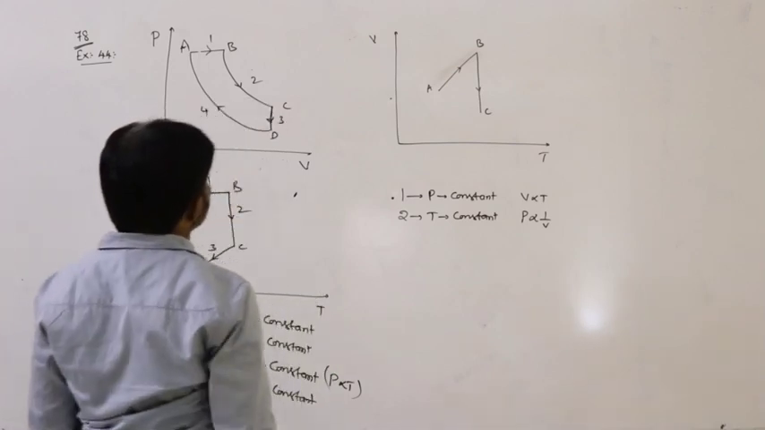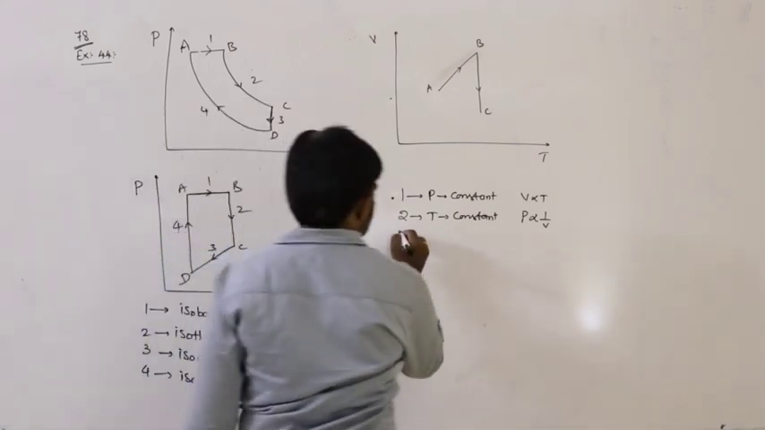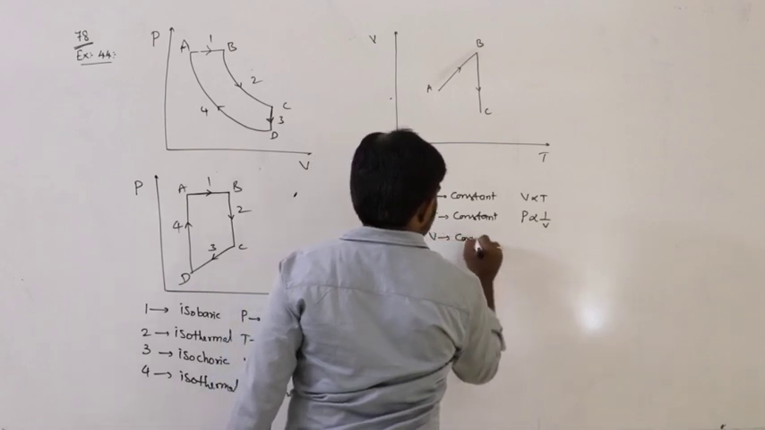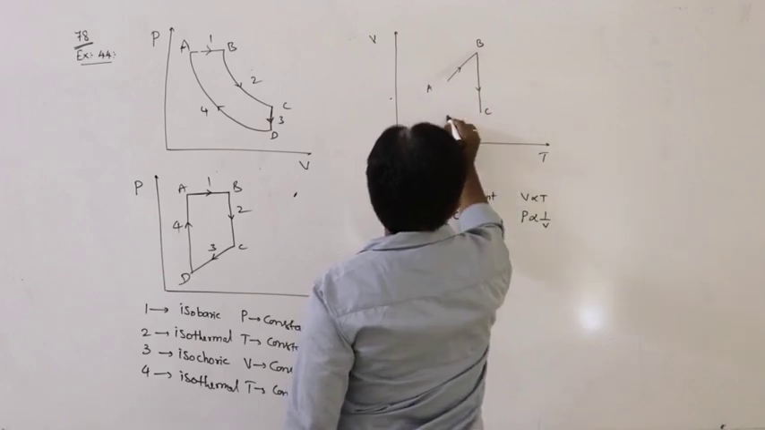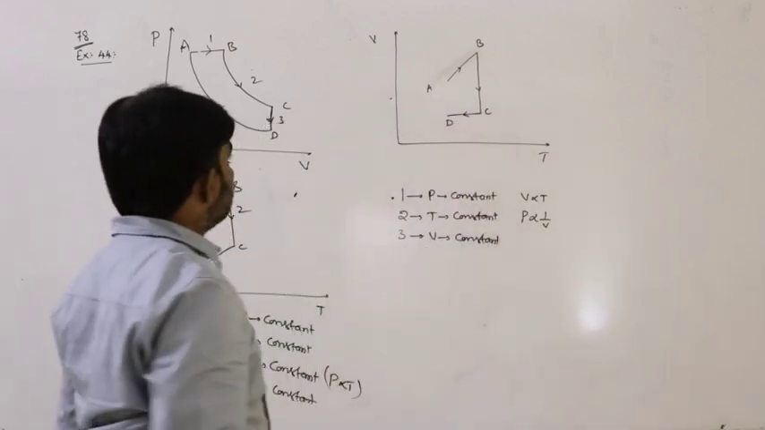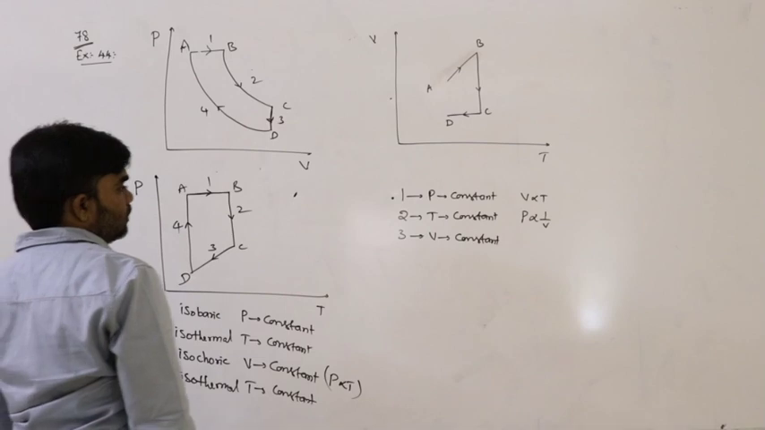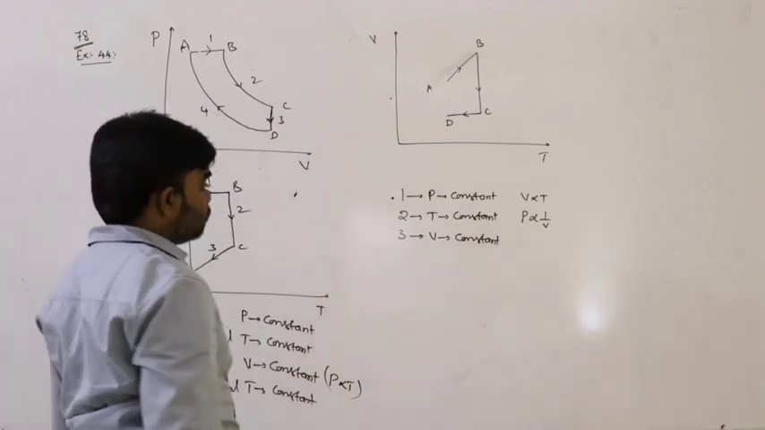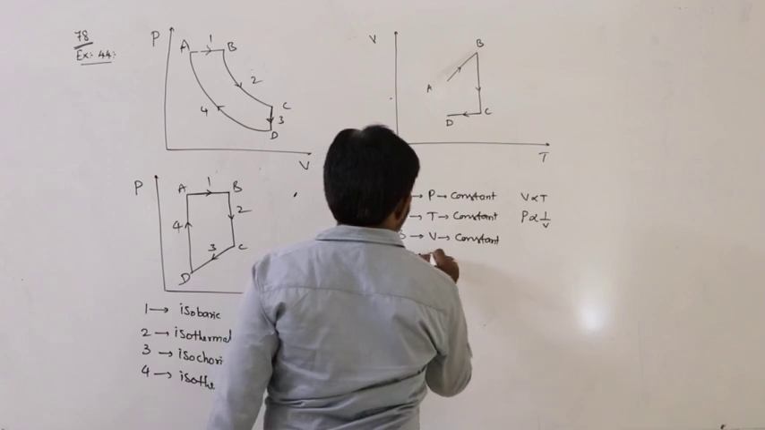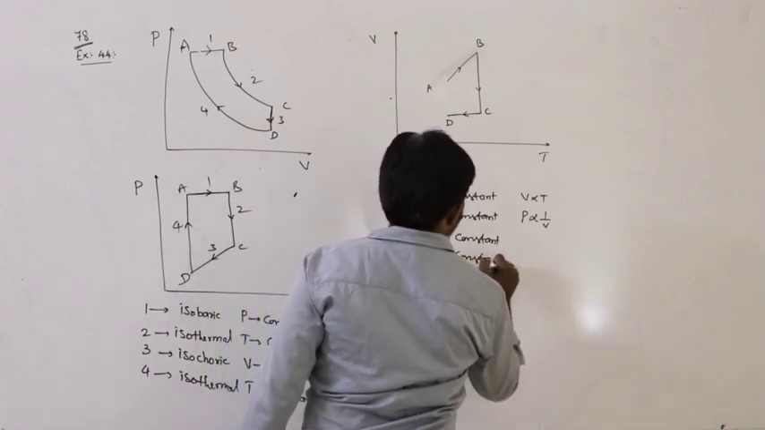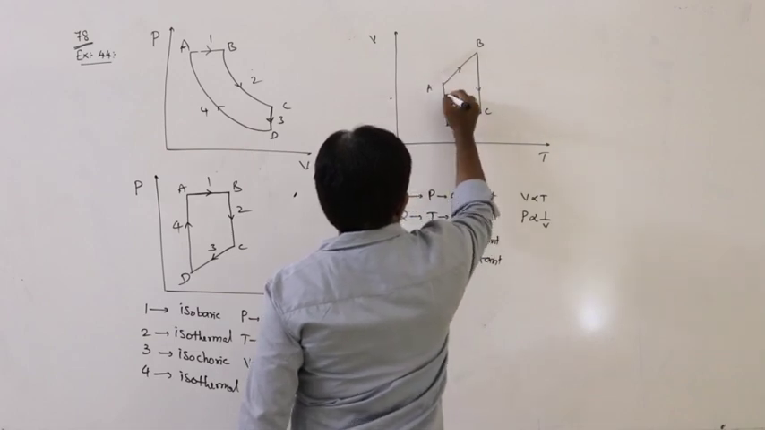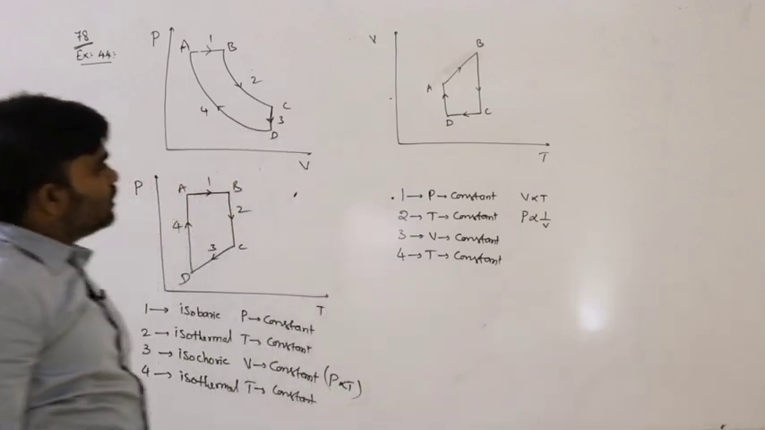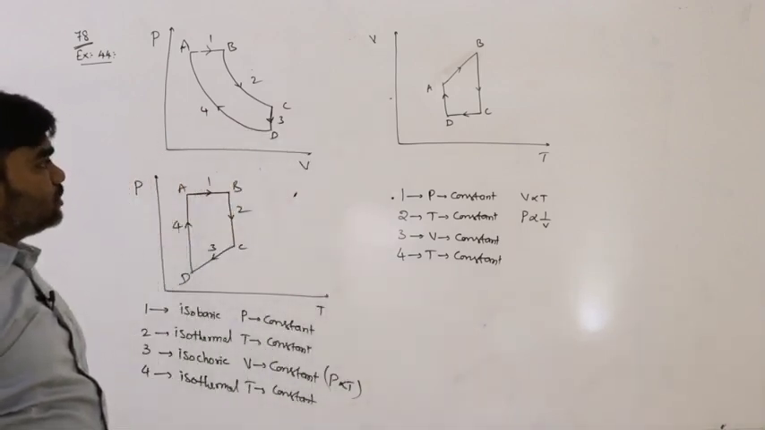Next, third one, volume remains constant. The third case is volume remains constant because that is an isochoric process. If the volume remains constant, the shape of the graph is a straight line parallel to the temperature axis. Next, the fourth one: again temperature constant. So this is the shape of the graph, the shape of the graph in volume and temperature.